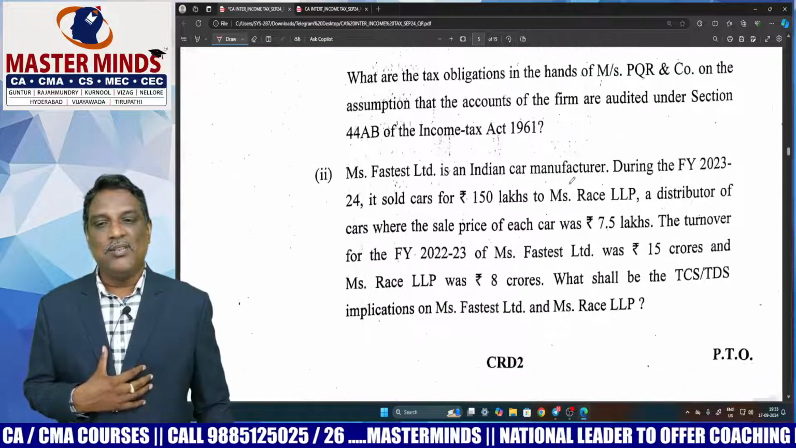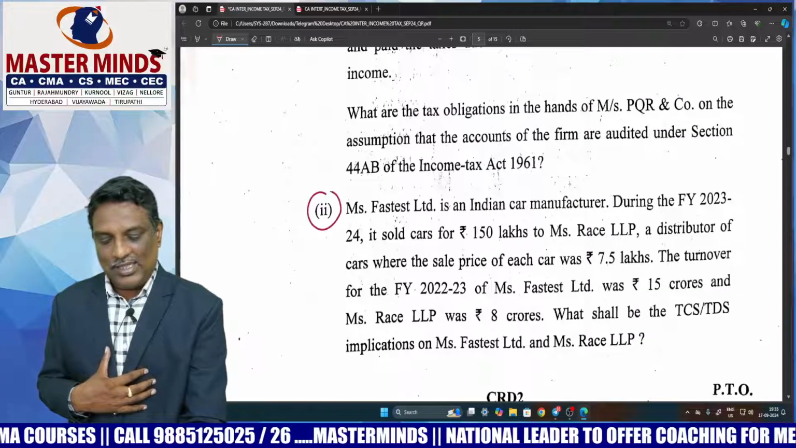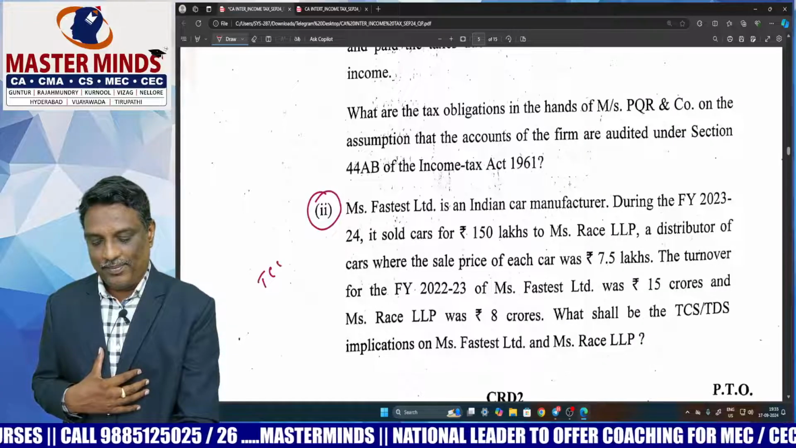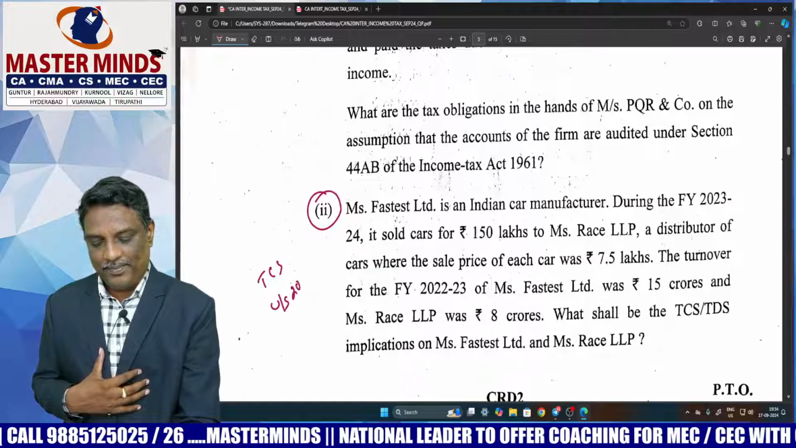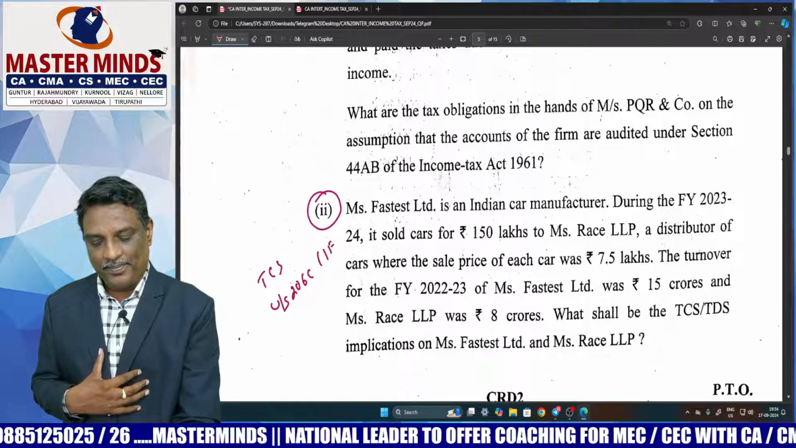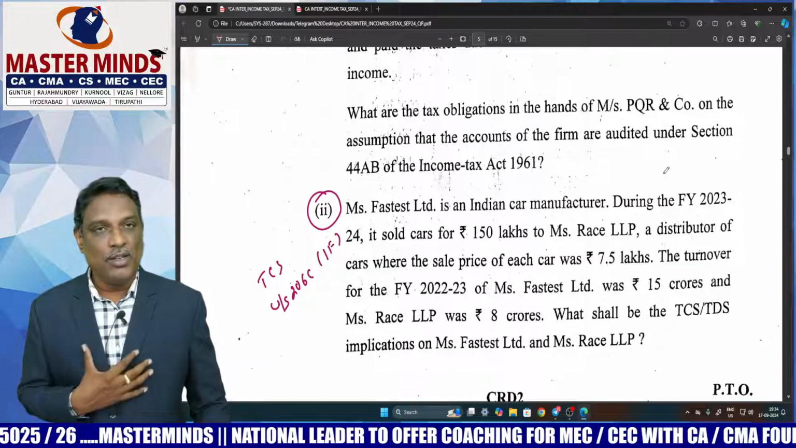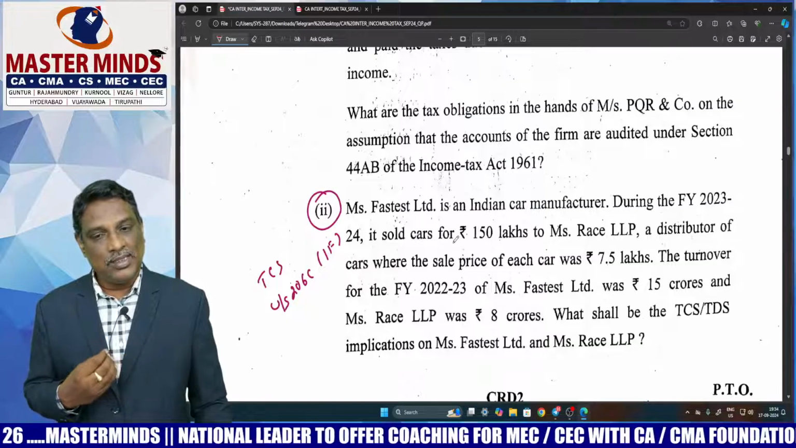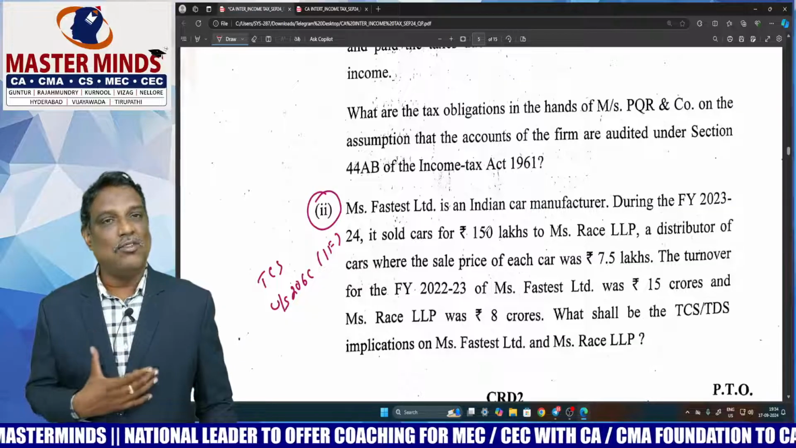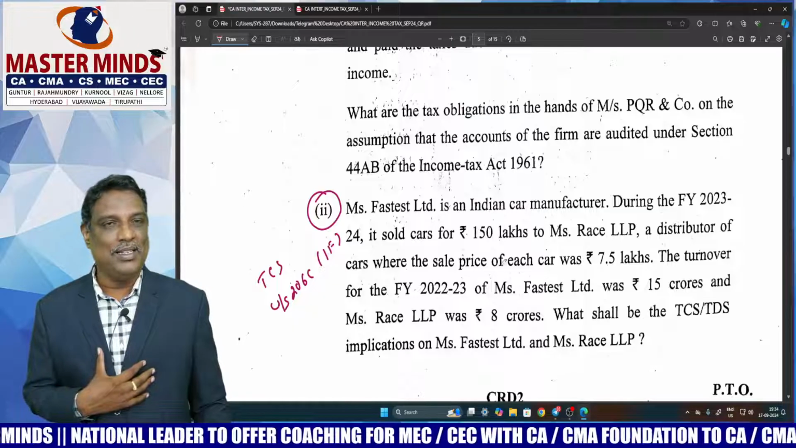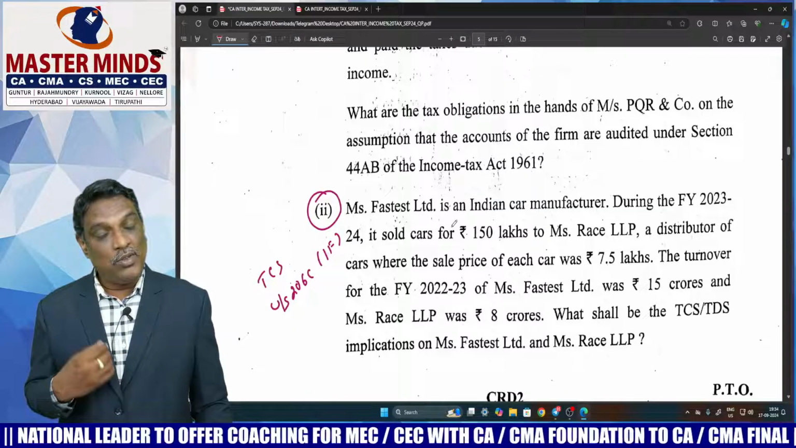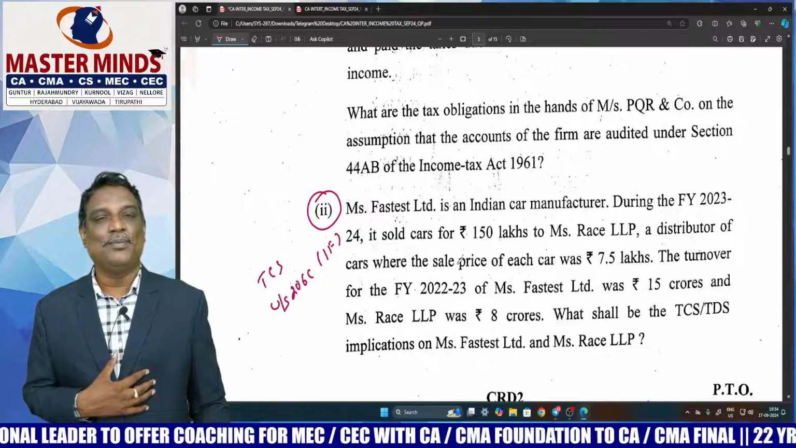Okay. Next one is TCS under section 206C(1F), sale of motor vehicles. A similar type of problem is there in our material. If you had prepared well, you would answer this question very easily.